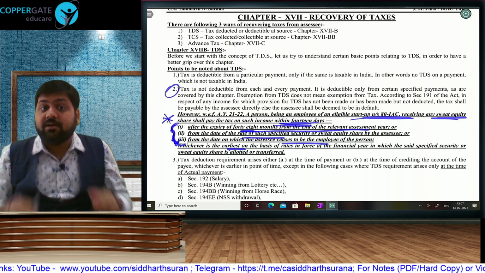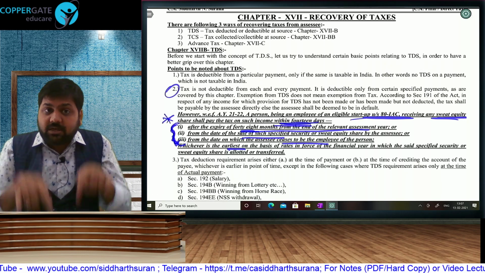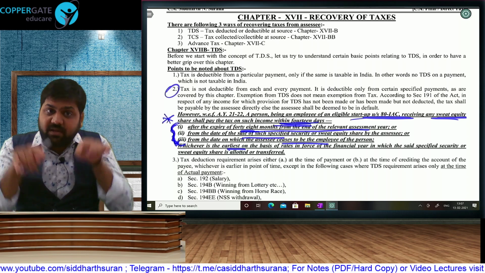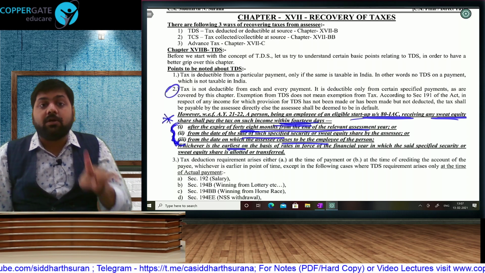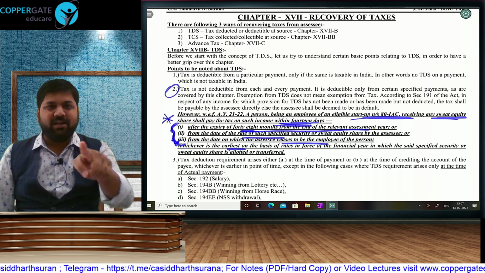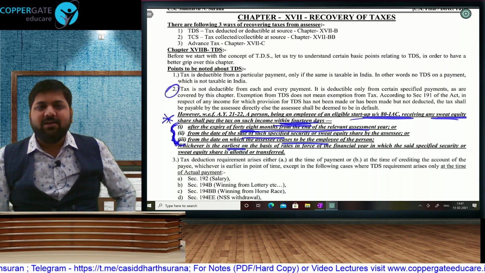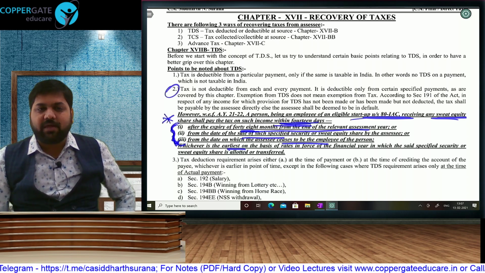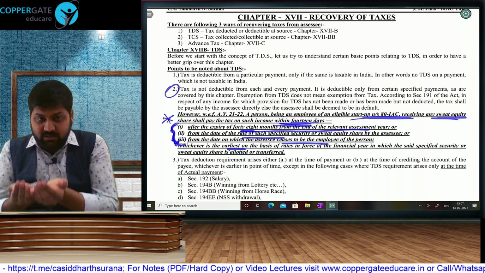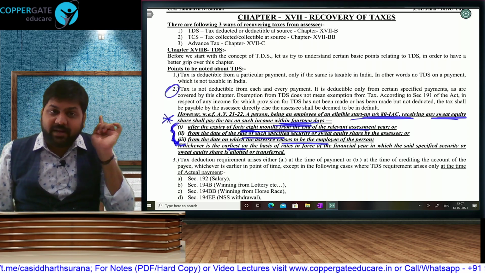Tax rate will be of the current year. Listen, the income has accrued in the current year. You got your sweat equity in the current year. Tax rate will be of the current year. Only payment will be postponed, like we do in capital gain for compulsory acquisition and conversion of capital asset into stock in trade. Income is arising in the current year, but you pay tax in a future year.